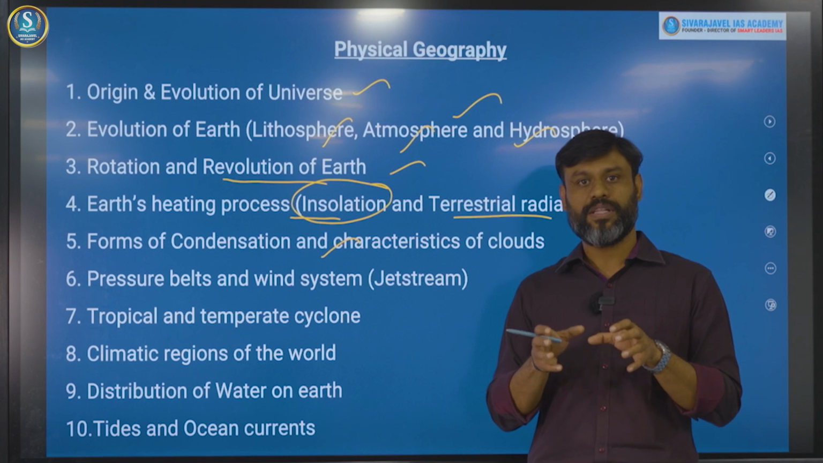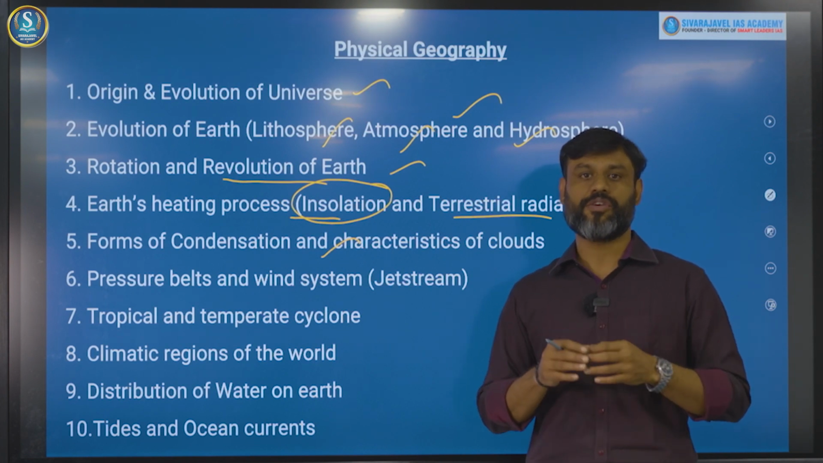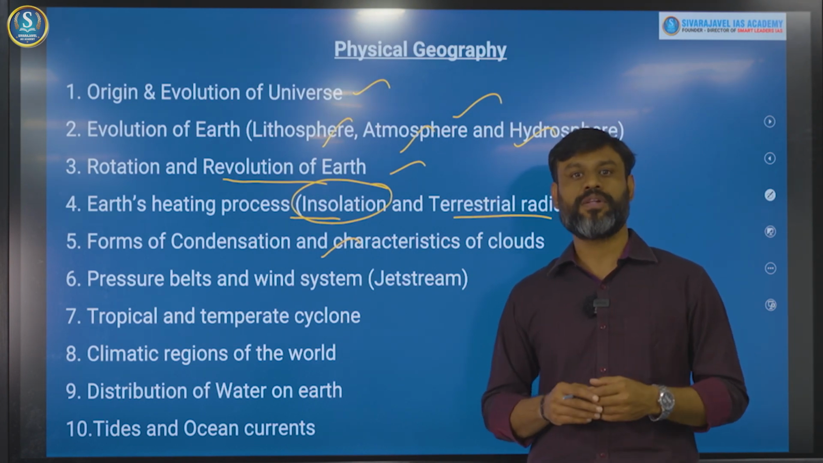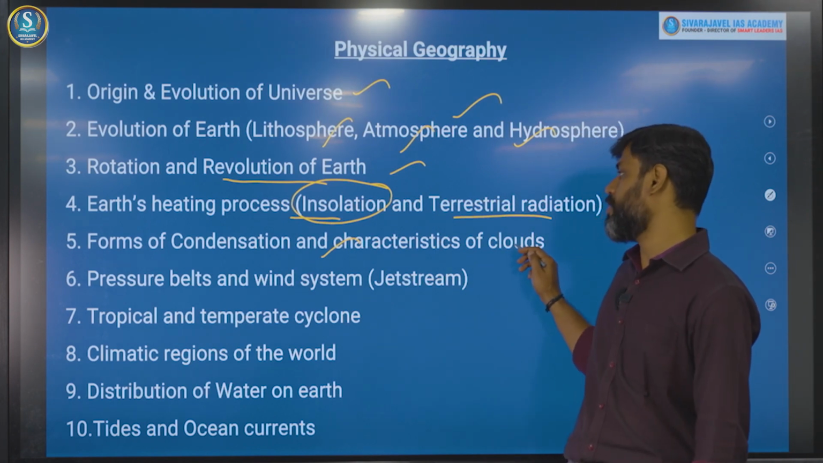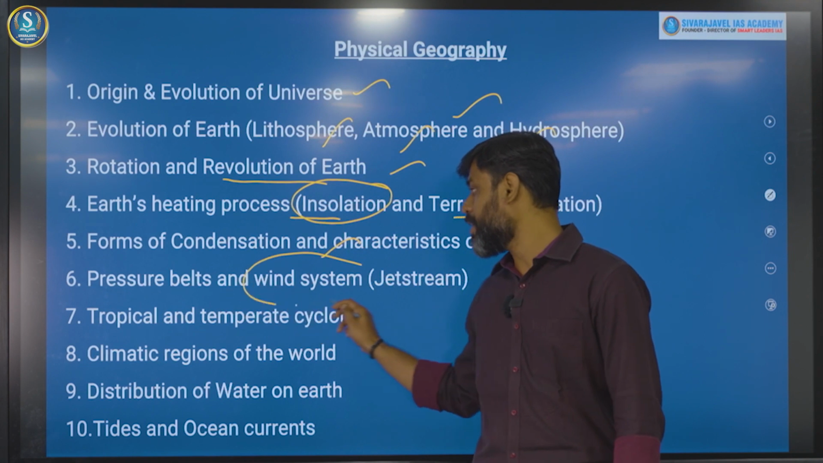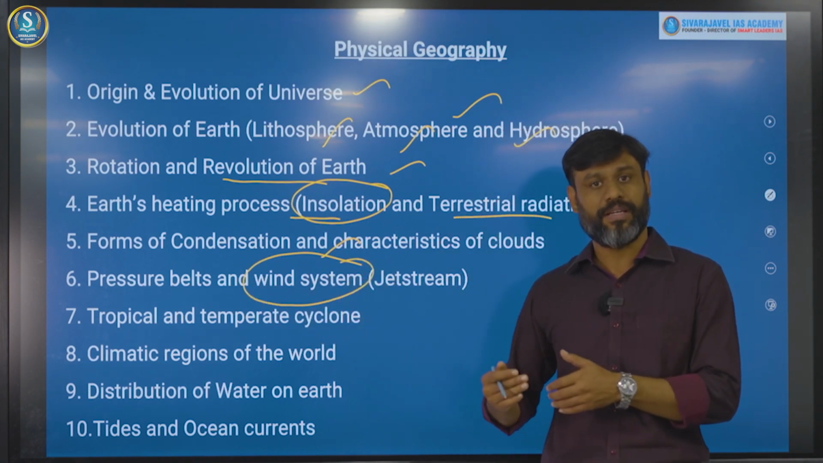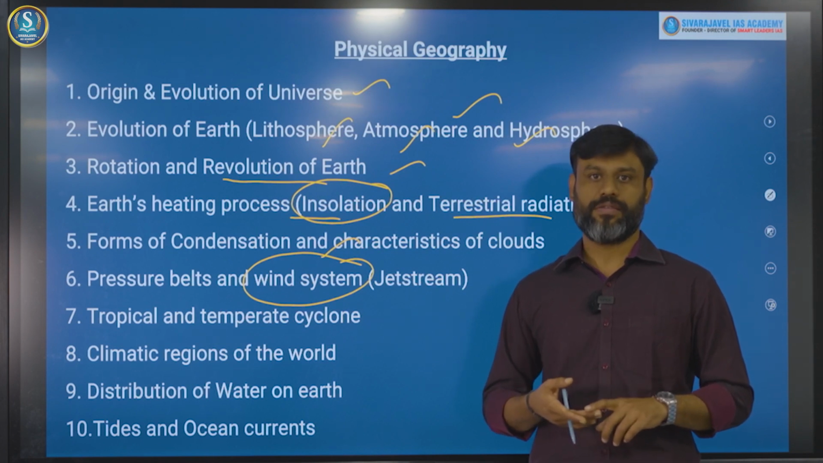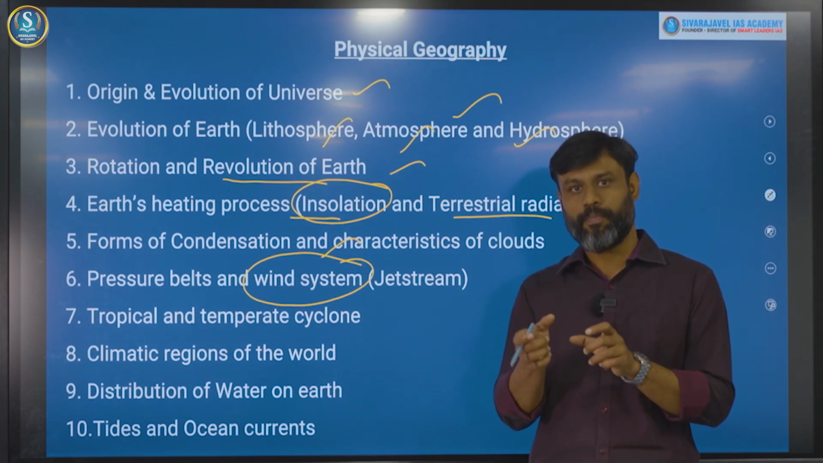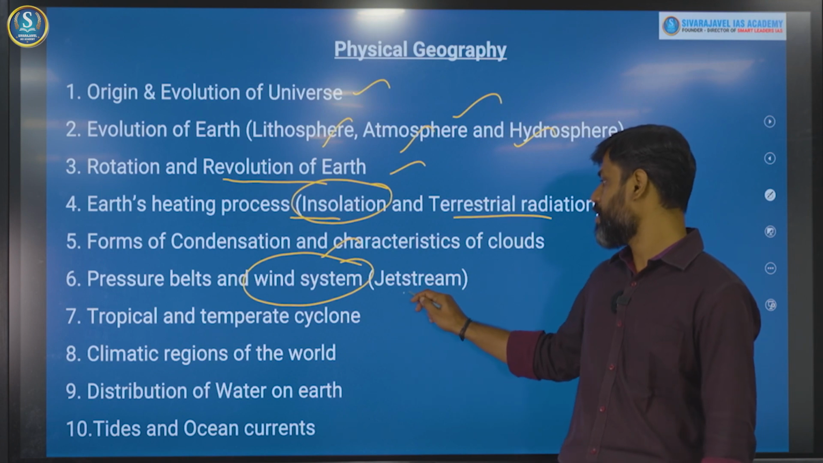So the concepts and the basics behind the existence of these pressure belts, how these pressure belts are the reasons behind the existence of permanent winds, right? These permanent winds are present in the form of different winds: trade winds, westerlies and polar easterlies, right? And one of the important components of this pressure system is jet streams.